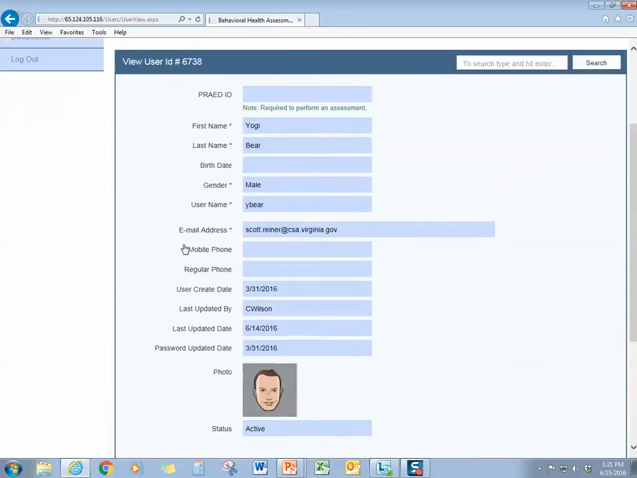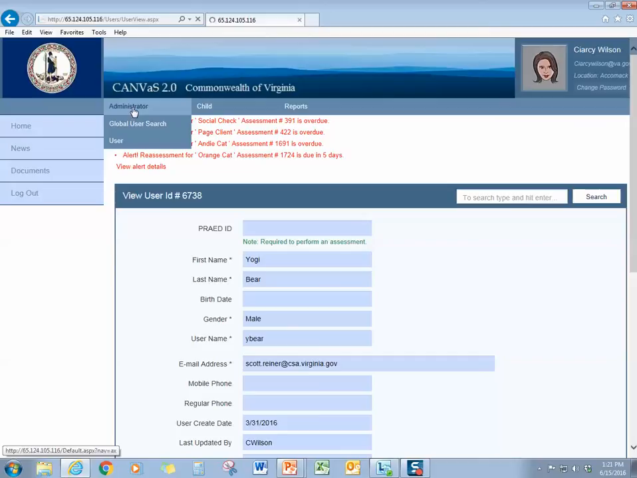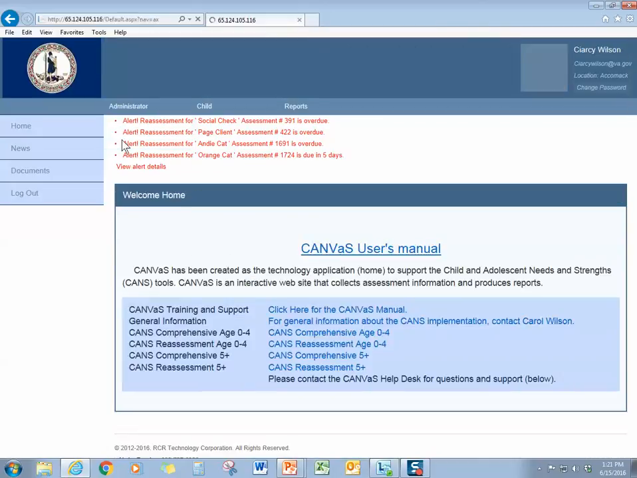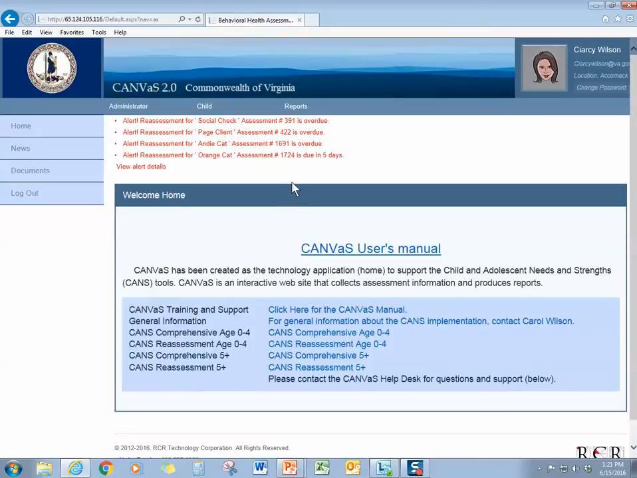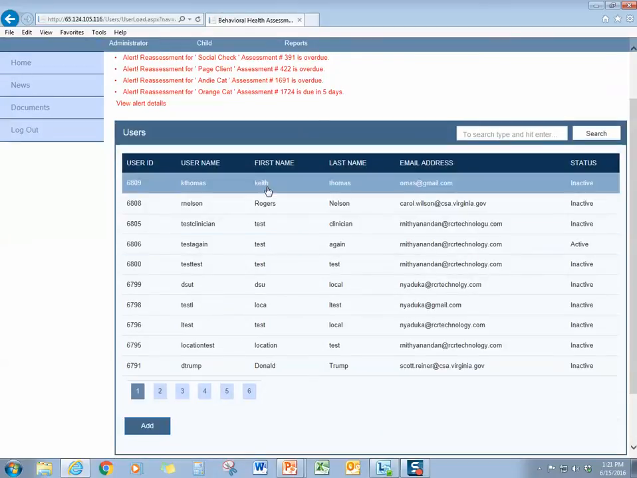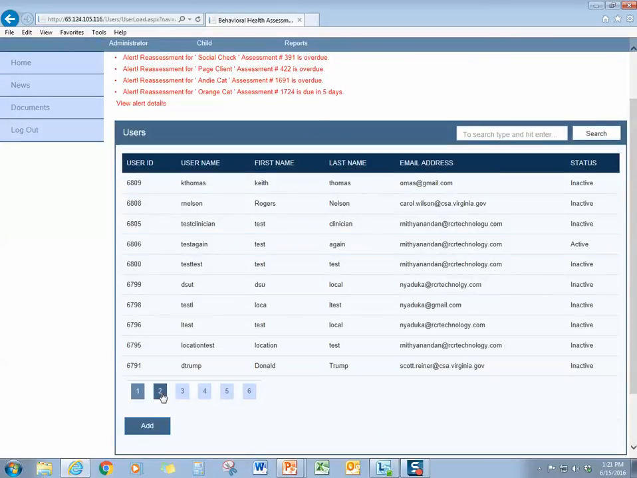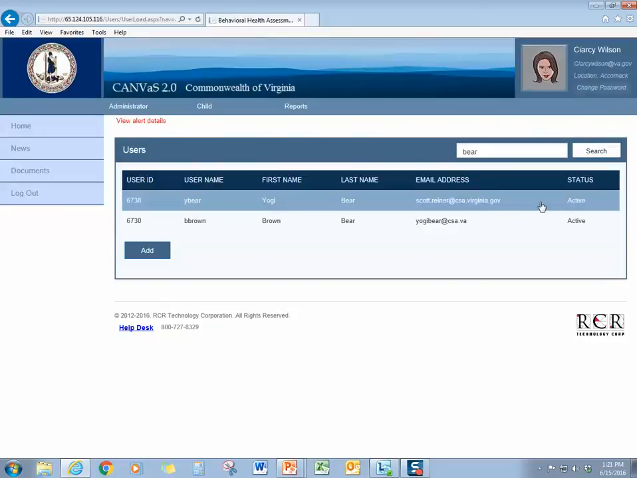Okay, let's go back to the Administrator tab and select User, and you will see a list of all of the users in your locality. And it's spinning, it just takes a minute. There we go. So if we look for Yogi Bear, he should be there. There we go. All right.